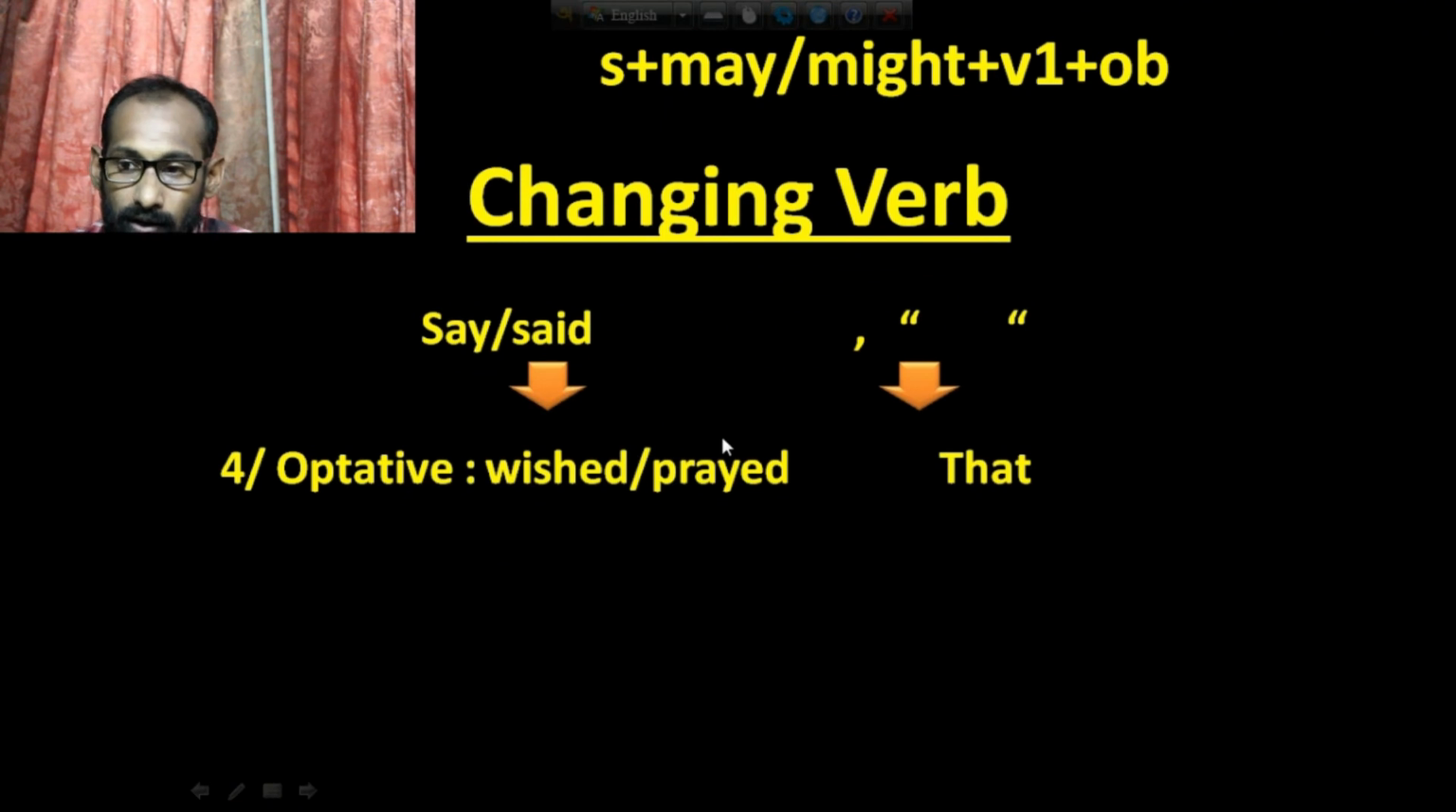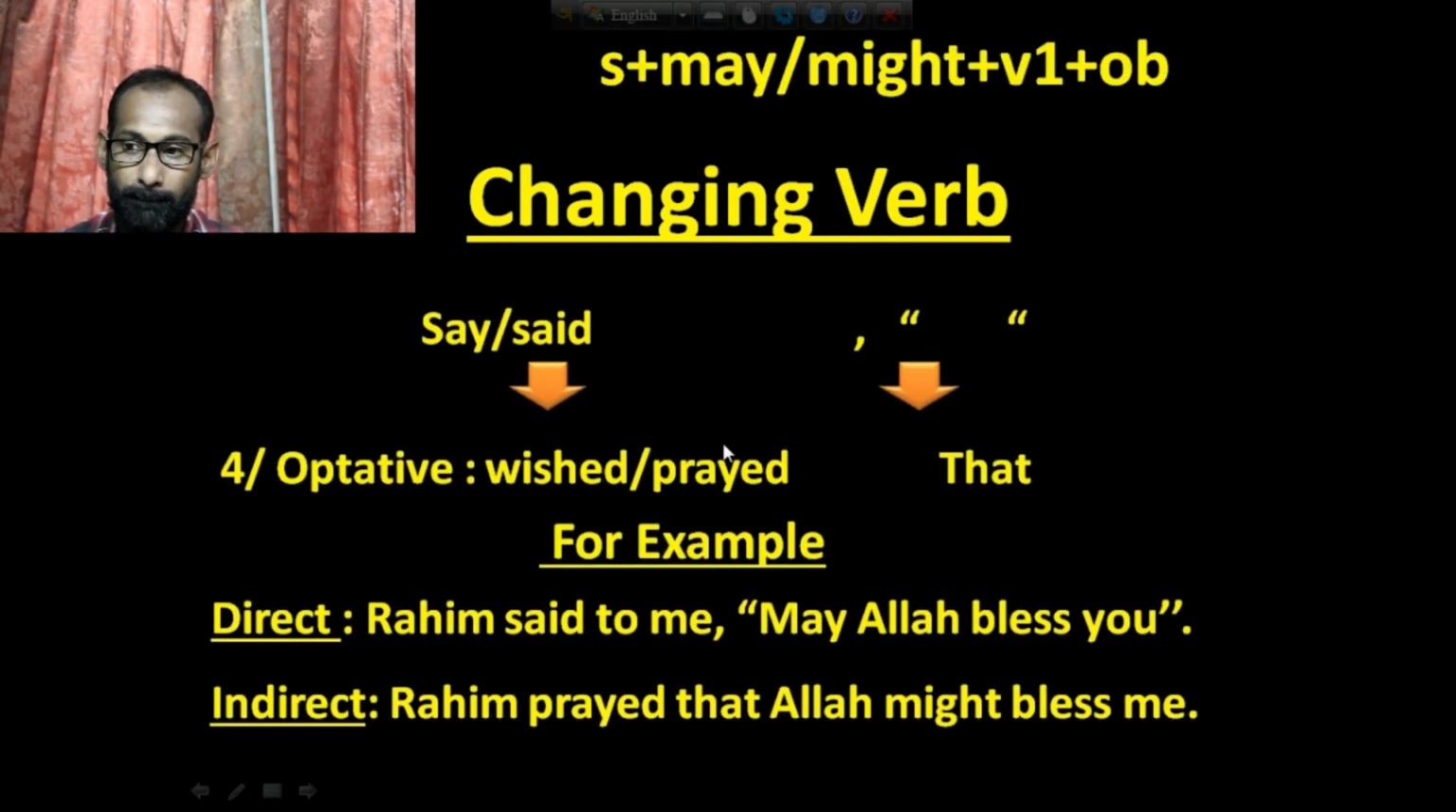For example, Rohim said to me, may Allah bless you. So here is indirect: Rohim prayed that. Actually I will not use an object in the case of an optative sentence. So Rohim prayed that Allah, that means I have used the subject. Then might, as it is past tense, I have to use might. Then bless, that means this bless is verb 1. Then me is the object. So Rohim prayed that Allah might bless me.